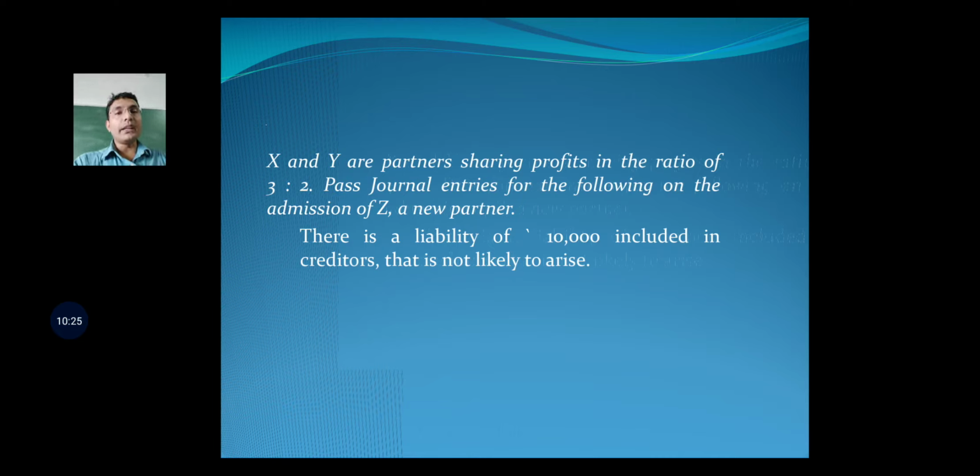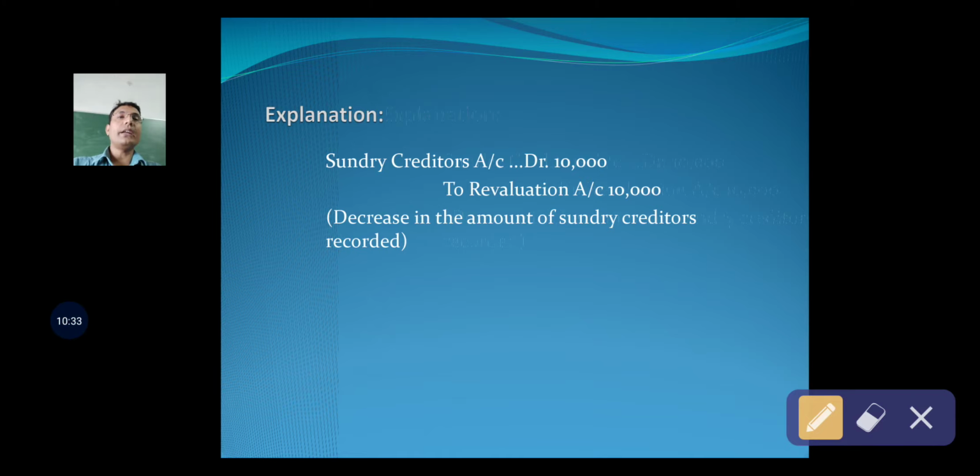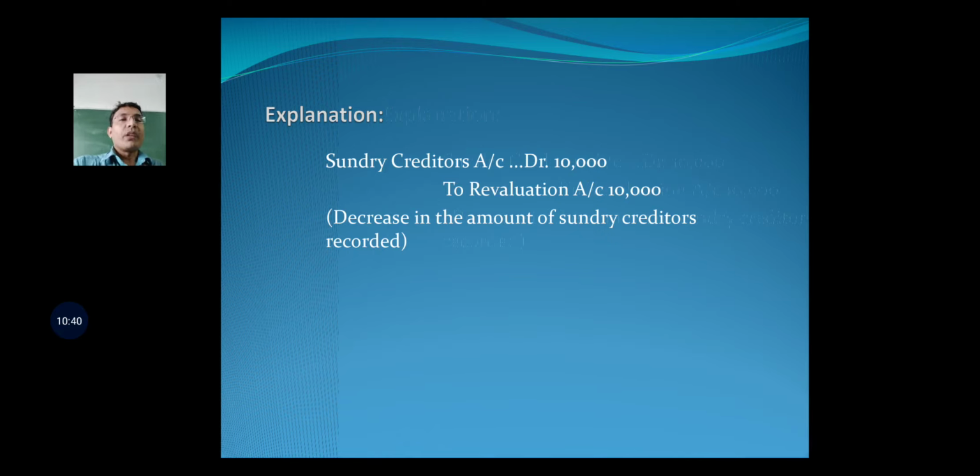And in order to decrease the creditors, that is the credit balance, we are supposed to debit the creditors. So sundry creditors will be debited by rupees 10,000, and since it is a gain for the firm, that is, decrease in liability is a gain for the firm, therefore revaluation account will be credited.